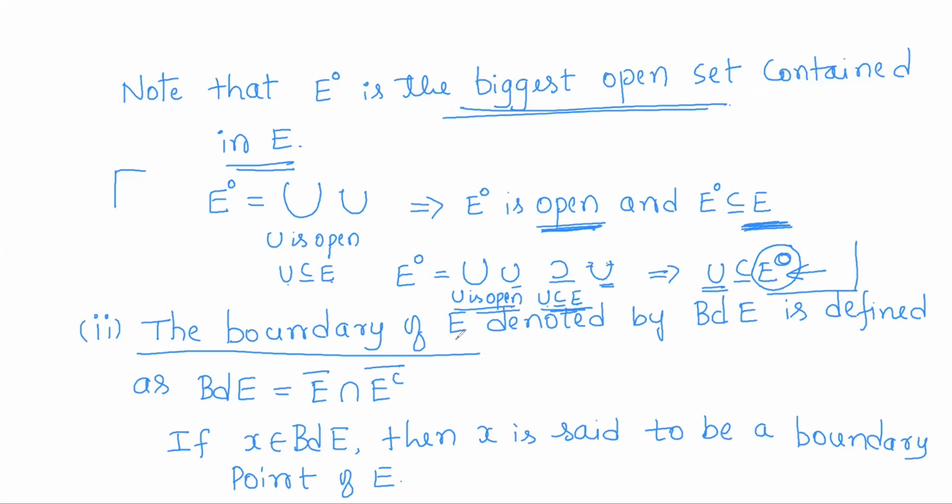For any subset E of the topological space X, the boundary of E, denoted by this symbol, is defined as the closure of E intersection the closure of E complement.